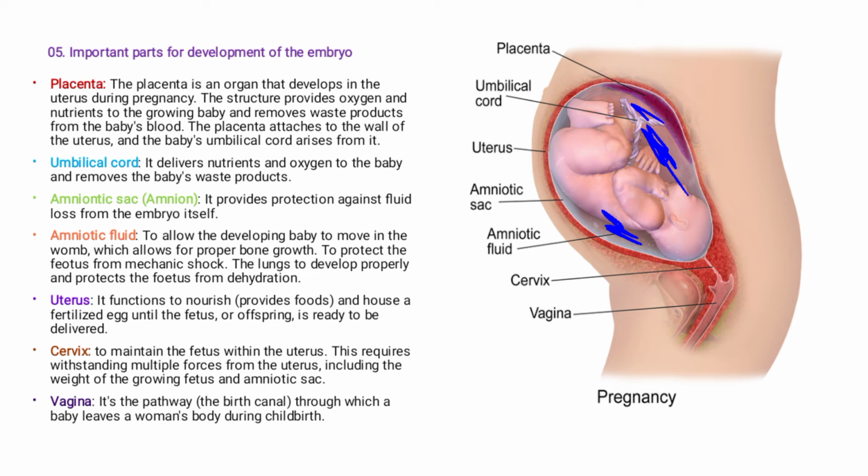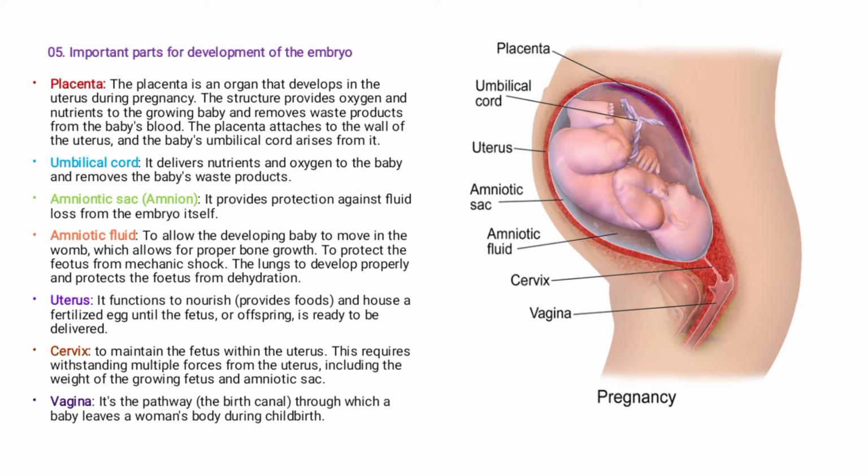It tries by all means that the baby should be protected. It also helps the lungs to develop properly and protects the fetus from dehydration. In short, it supplies some fluid to the developing fetus to avoid the baby being dehydrated.